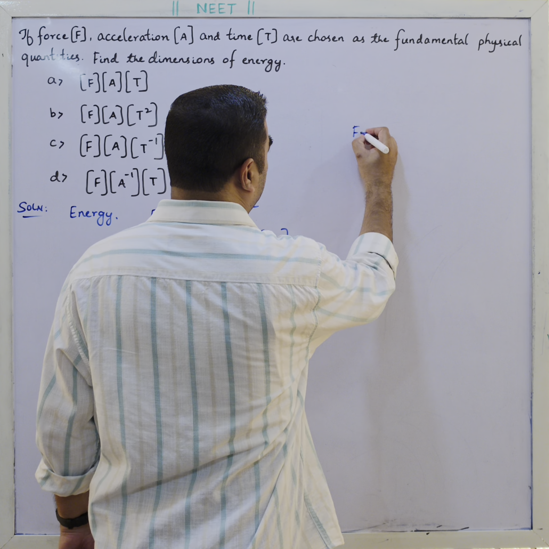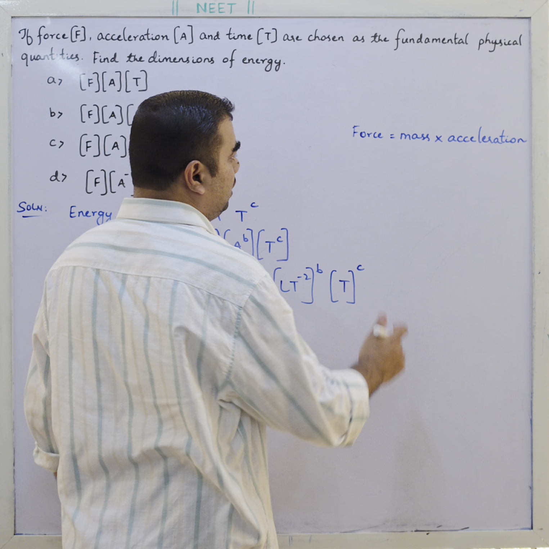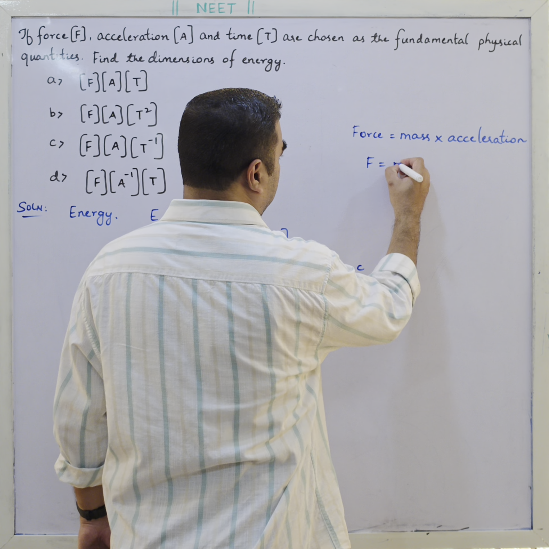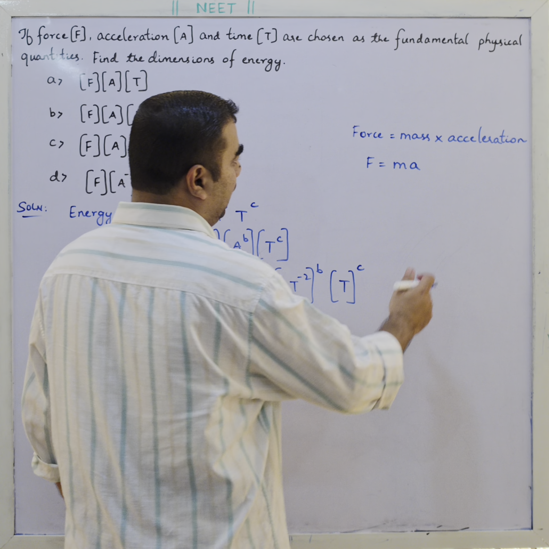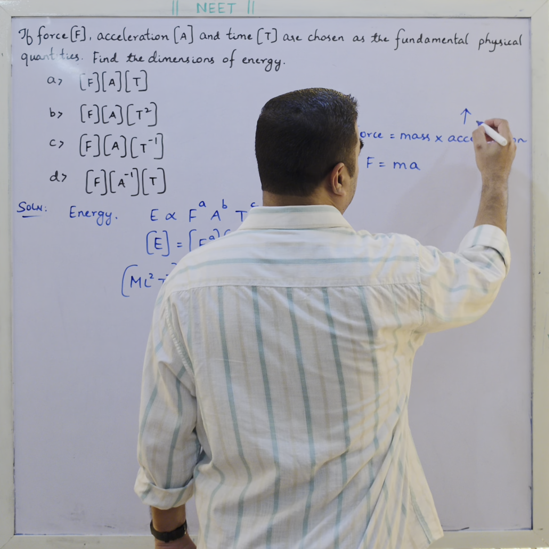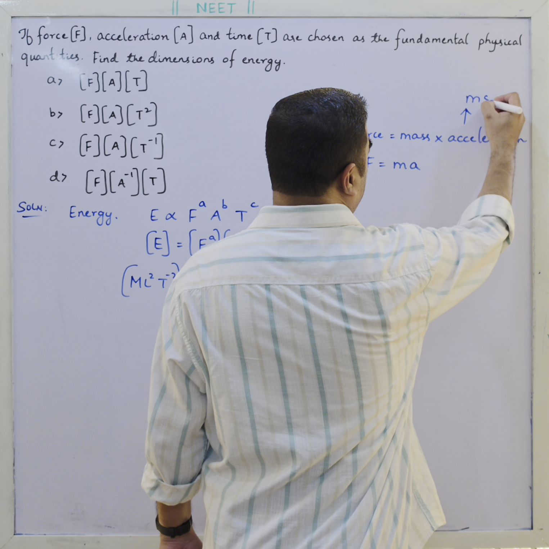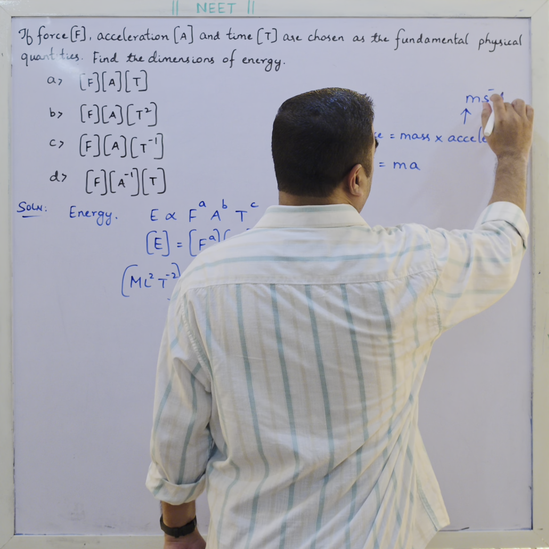See, force is nothing but mass into acceleration. Correct? Force is mass into acceleration. This acceleration's unit is meter per second square.